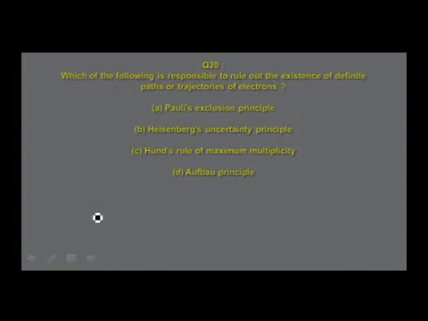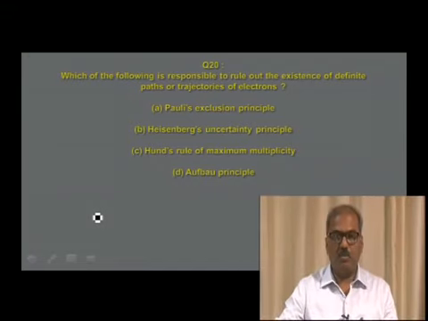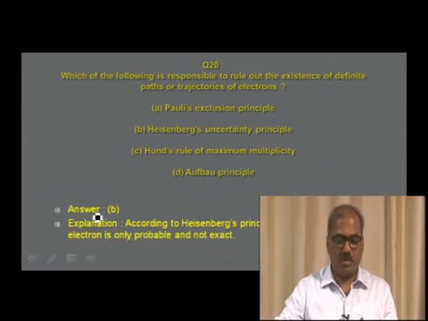Let us move to the next question. Which of the following is responsible to rule out the existence of definite paths or trajectories of electrons? The first one, Pauli's exclusion principle. Option B, Heisenberg's uncertainty principle. Option C, Hund's rule of maximum multiplicity. Option D is Aufbau principle. So for the given question, the answer is in option B, and that is Heisenberg's uncertainty principle.